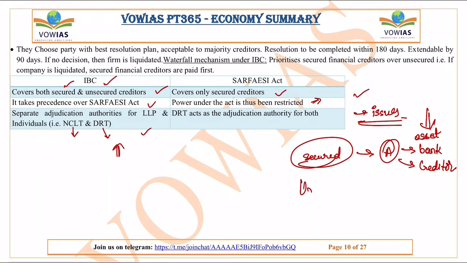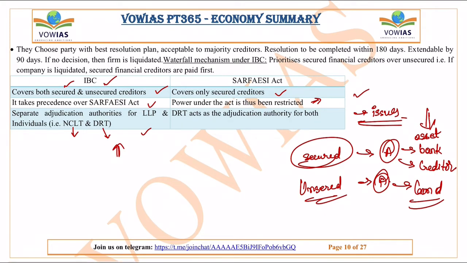And what is unsecured? For example, company A issued bonds, and because of the trust this company has, a lot of people will be purchasing these bonds. That means these people have also invested in the company, but their loans or bonds are not backed by any asset. They are just based on the trust of the company. So they are unsecured creditors.